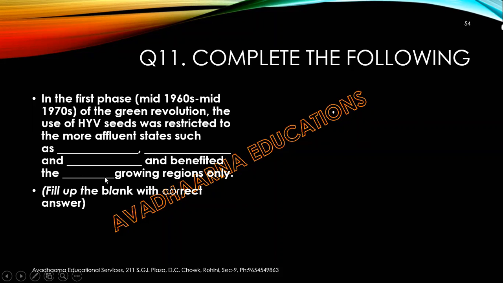You have to name the crop in the fourth blank and the name of the three affluent states which were benefited in the first phase of Green Revolution.